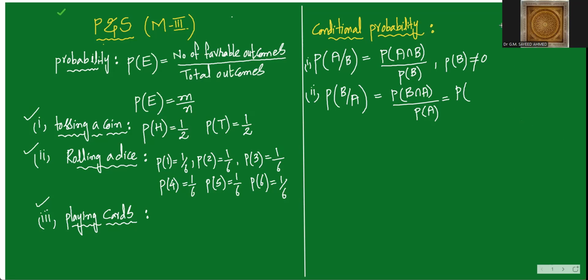You can see that suppose this is A, and suppose this is your B. Yes, you see, suppose this is your A.